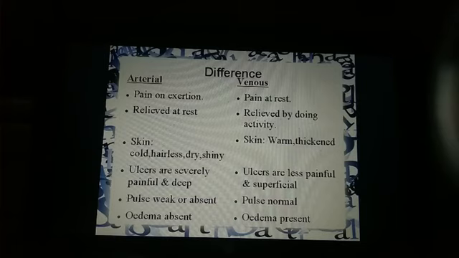In arterial disease, edema is absent, but there is presence of edema in venous disease. Why? Because of accumulation of blood. Right? So this is important for you to know the difference. Otherwise, you won't be able to differentiate it.